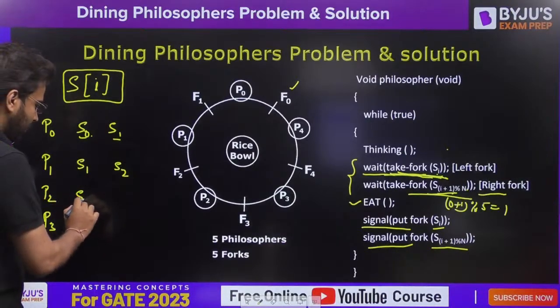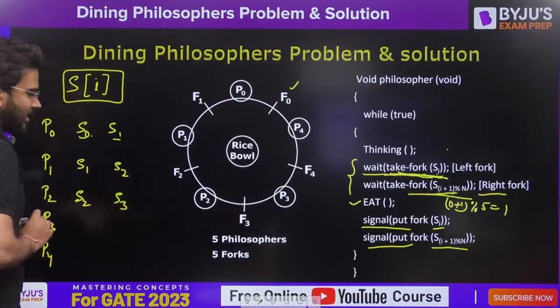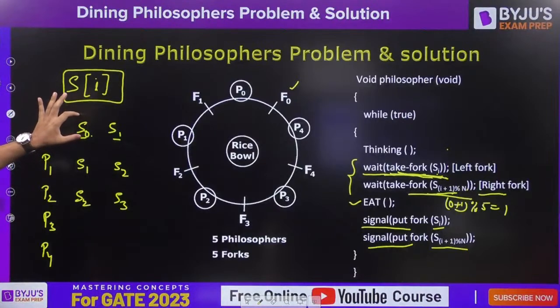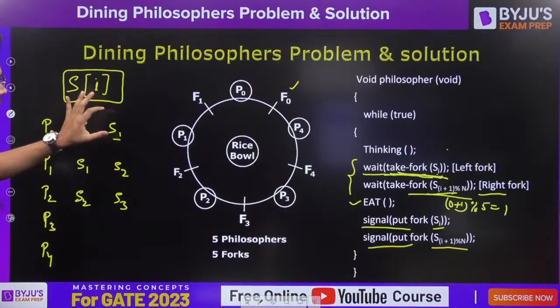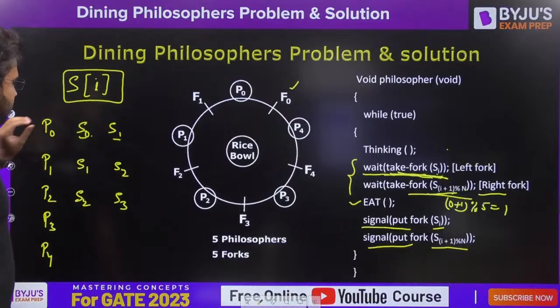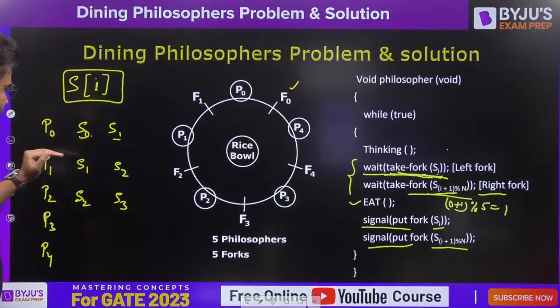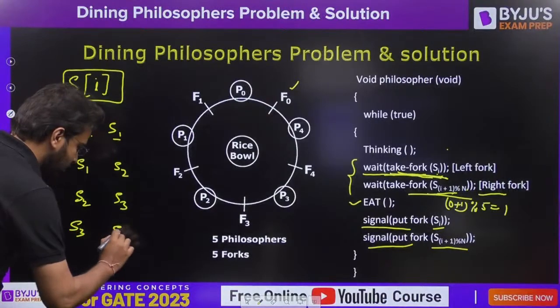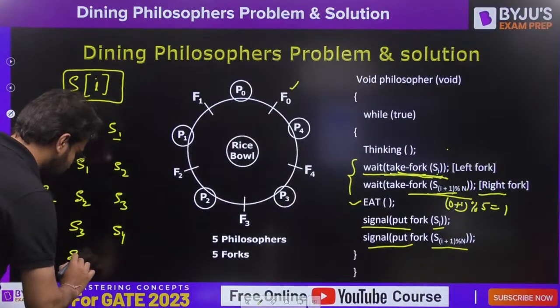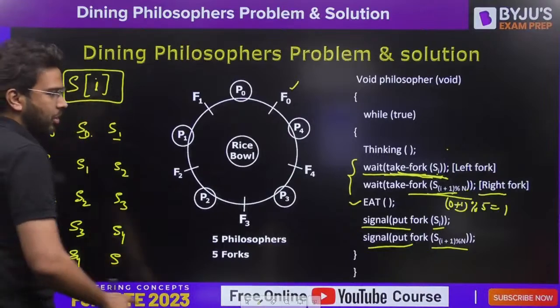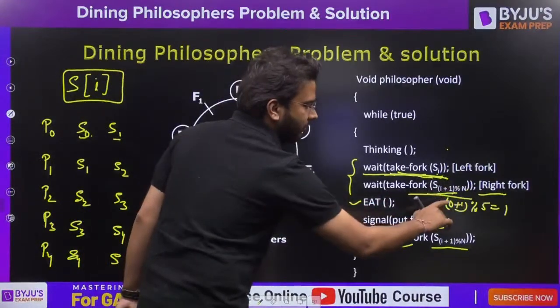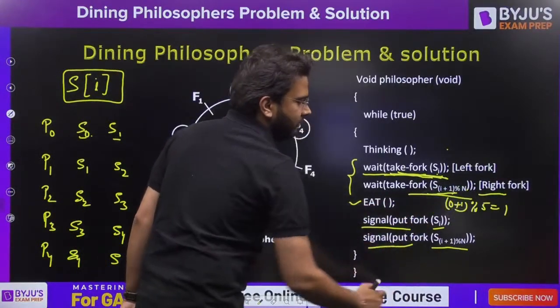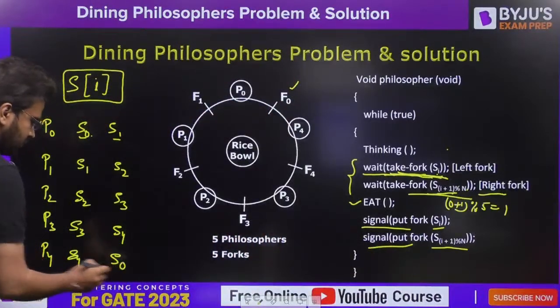For P2 it is going to be S2 here and S3 here. This semaphore we are using for the left fork, and this one for the right fork by the P0 philosopher. Similarly for P1 and P2, for P3 S3 here and S4 here, and for P4 S4 here, and here it is going to be 4 plus 1 mod 5. 4 plus 1 is 5, and 5 mod 5 becomes 0. So this is going to be 0.